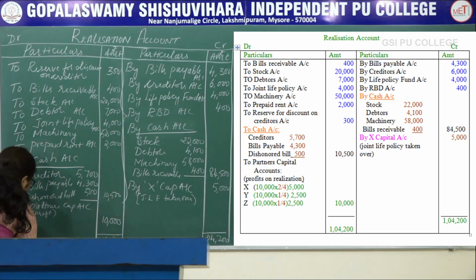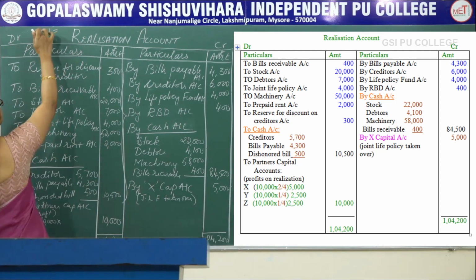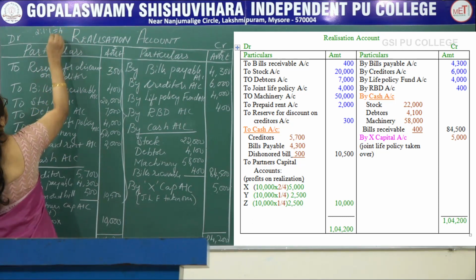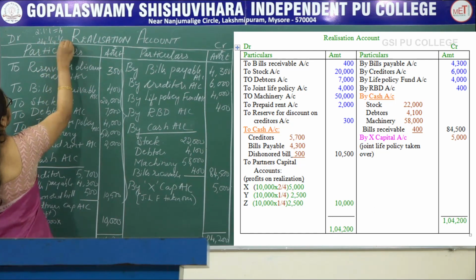Now you distribute this to X, Y and Z in their profit sharing ratio. 10,000 into their ratio is 2:1:1, that is 4, 2 by 4, 1 by 4 and 1 by 4.